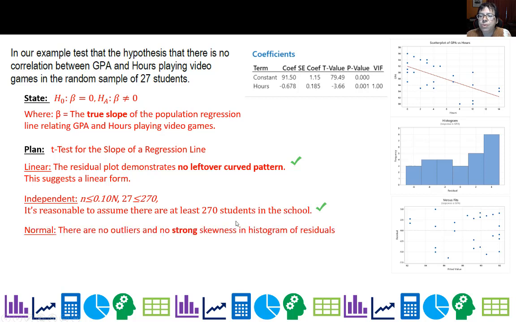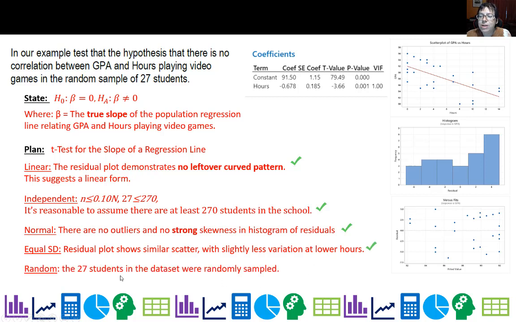Normal: we do not see any outliers or strong skew. For some reason, I was thinking this was the SAT data on the previous slide. So we're good there. And equal standard deviation: the residual plot shows similar scatter with slightly less variation at lower hours. And that's, I mean, that's not too bad. Random: the 27 students in the data set were randomly sampled.